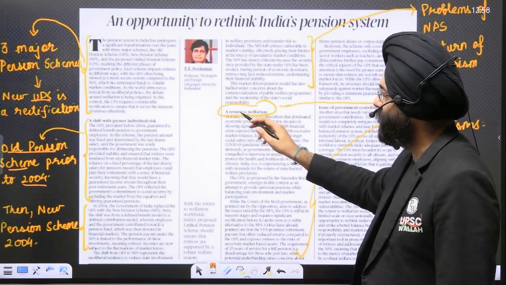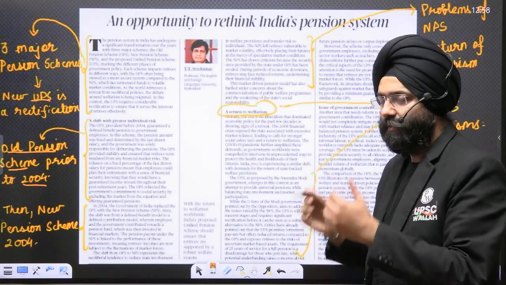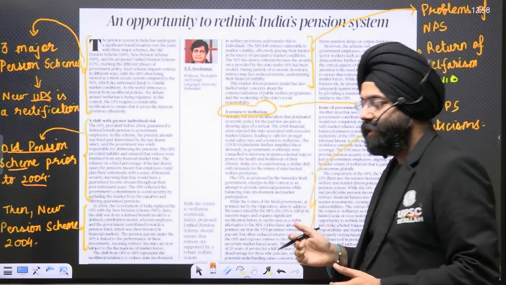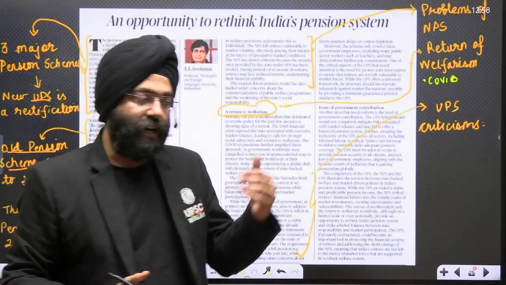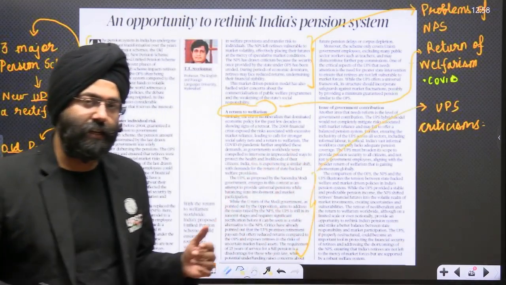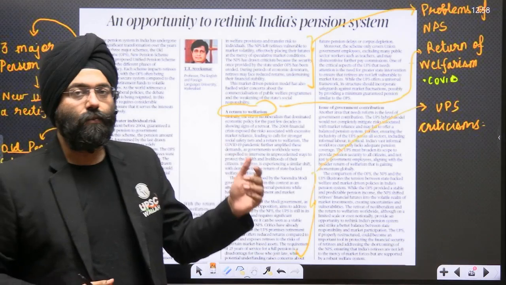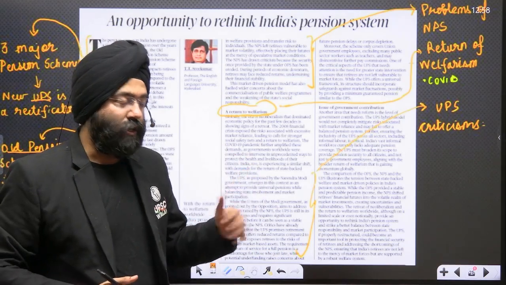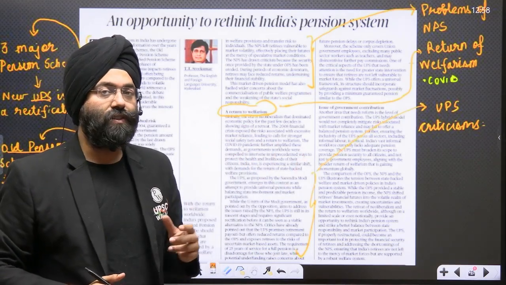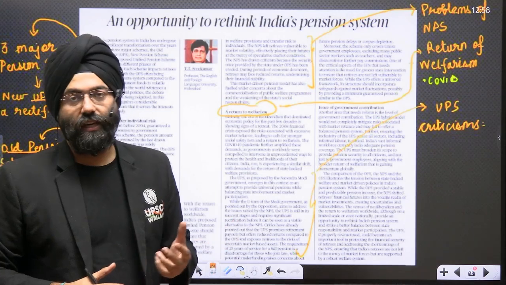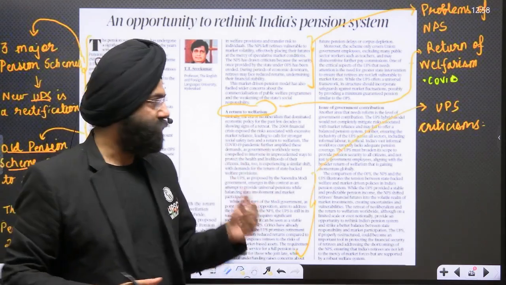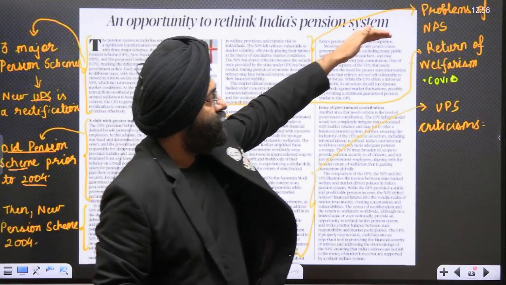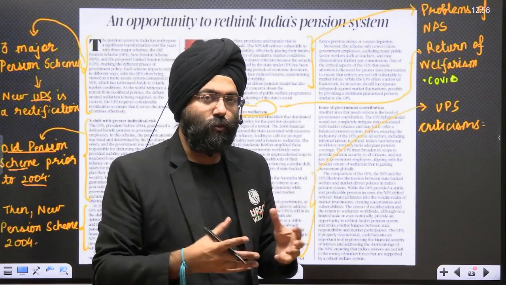Over here, he says that the government is now moving again towards the welfare of the people, because UPS can be taken as a better scheme than the NPS, though we cannot simply go back to the old pension scheme because that would create a big burden on the government. So we see that it is better than the NPS. That is why he says that a return to welfareism is being seen through the UPS.